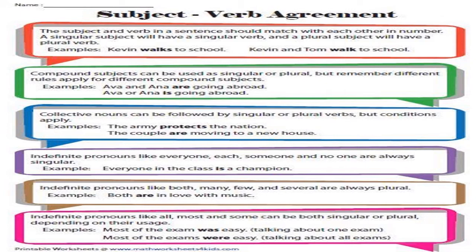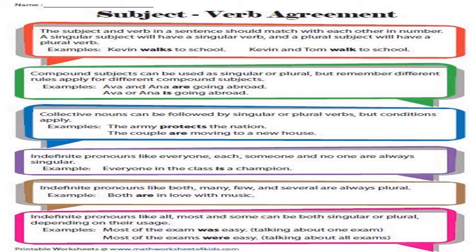But suppose they have different opinions, and the members vote in different ways. So we can say the cabinet are divided on this issue. That is, they have different opinions, so they're not acting as a unit. So in that case we have to use plural. Indefinite pronouns like everyone, each, someone, no one are always singular. We don't know who it is, isn't it? Everyone in the class is a champion. Indefinite pronouns like both, many, few and several always take plural, because you have to remember easily, maybe one is not there.